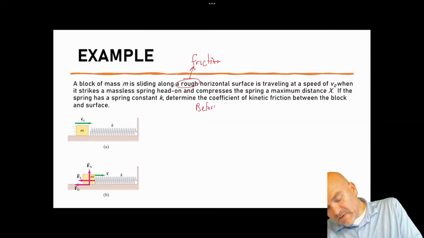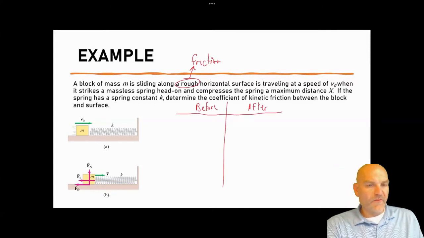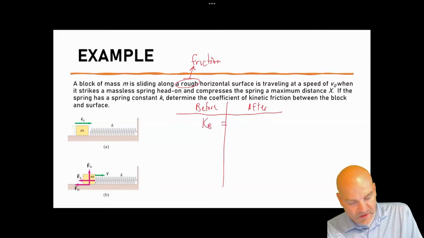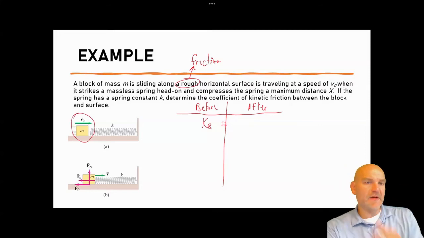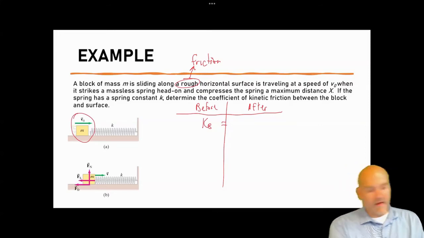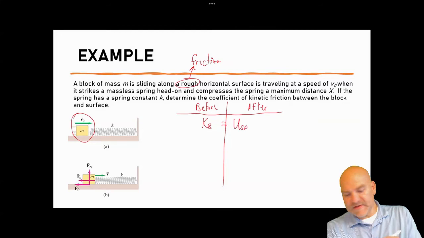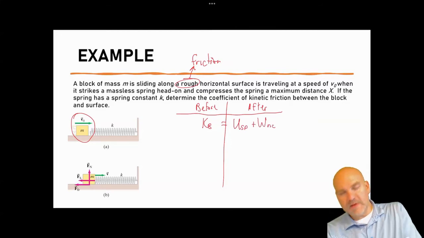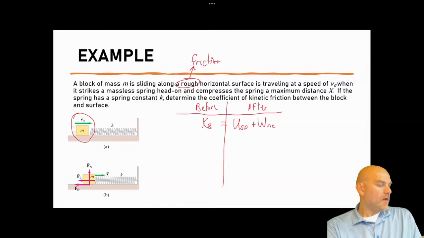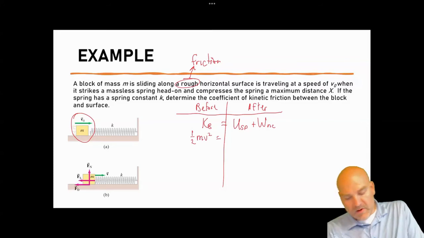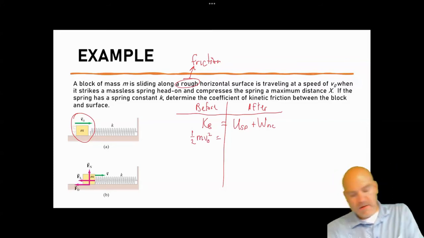The way I like to look at this is we have a before side and an after side. I like to organize things. On the before side, the only thing present is the kinetic energy, because the only thing moving that you can see here is the block. The spring hasn't been compressed. On the after side, we have the potential energy of the spring because it's been compressed a distance of x, plus the work done by friction. So I can now just start substituting in equations. This is going to be 1/2 mv0 squared.